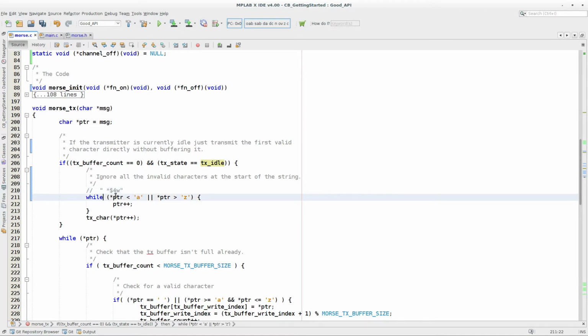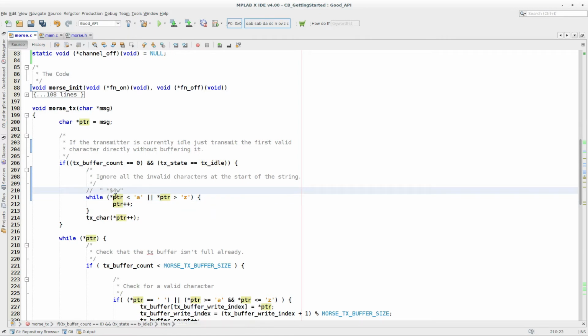So the while loop is going to say if it's less than A or greater than Z, it's invalid. The space is invalid, so it's going to increment the pointer. So now it points at the asterisk.